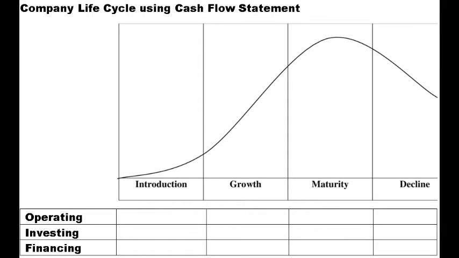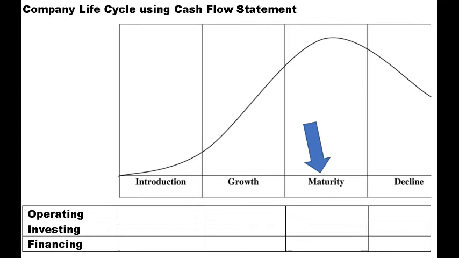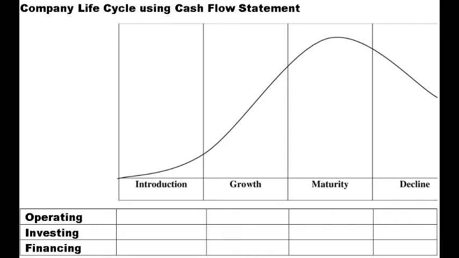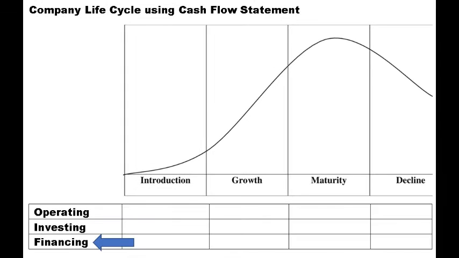I make a few assumptions on product life cycle and cash flow statement. In normal circumstances of product life cycle, companies will be facing 4 stages of life cycle, which is introduction, growth, maturity, and decline stage. But from this theory, how do we determine each stage of the company life cycle? This can be done by observing the cash flow movement from 3 main activities, which is operating, investing, and financing.